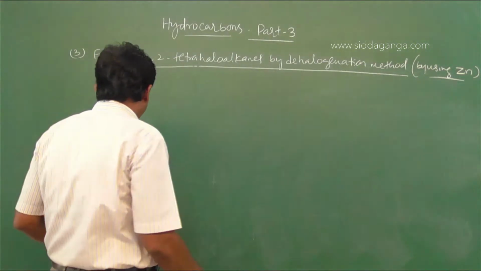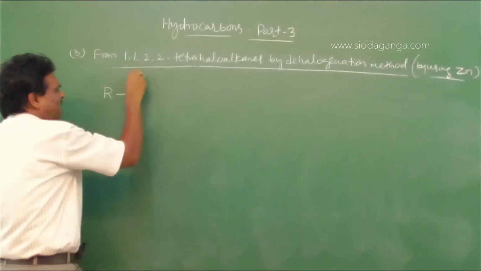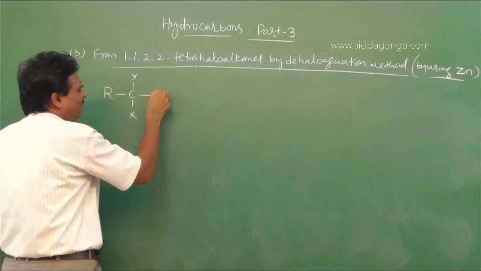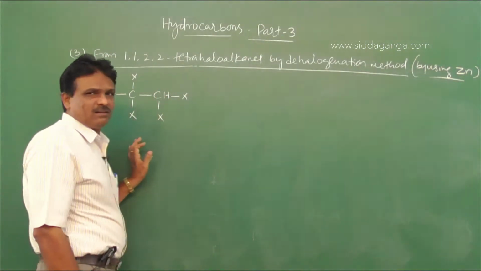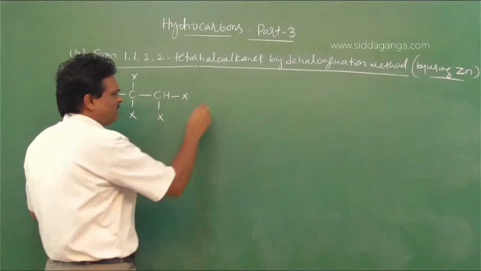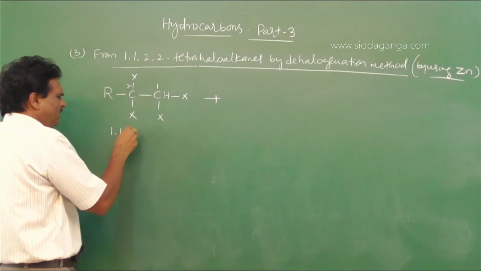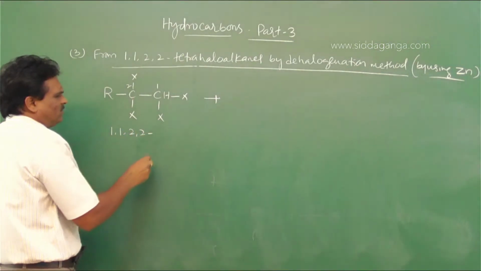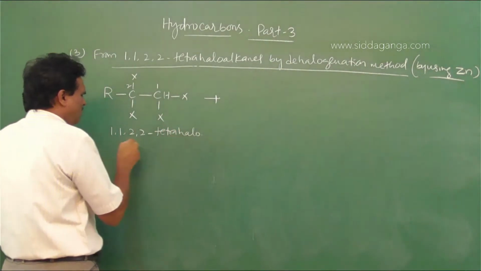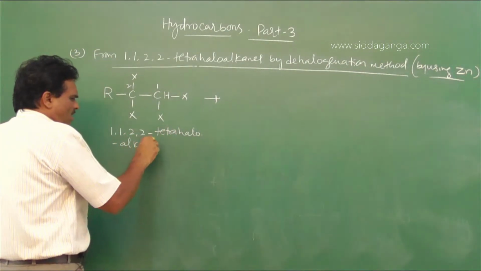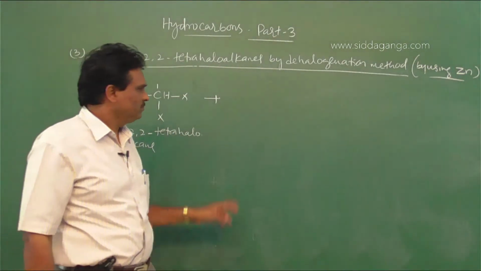Therefore, R CHX2 bond CHX2. So here it is 1,2, so 1,1,2,2-tetrahalo alkane, or tetrahalo derivatives of hydrocarbons.